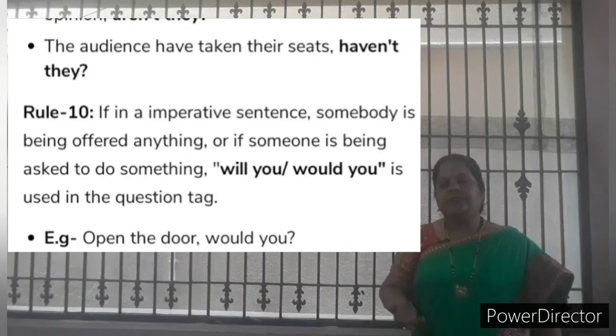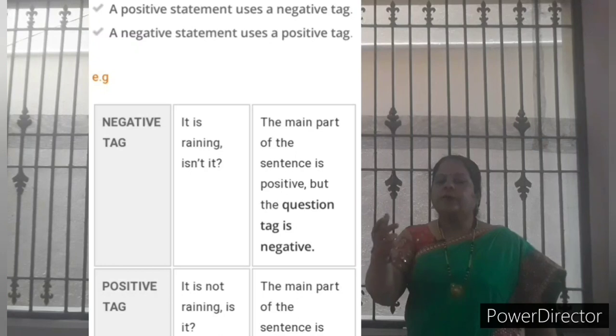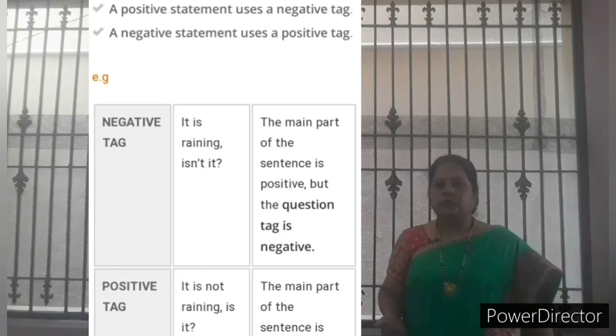Once again we will revise all the rules. A positive statement takes a negative question tag. A negative statement you should write with a positive question tag. Once again I will revise all the rules: a positive statement uses a negative question tag, and a negative statement uses a positive question tag.